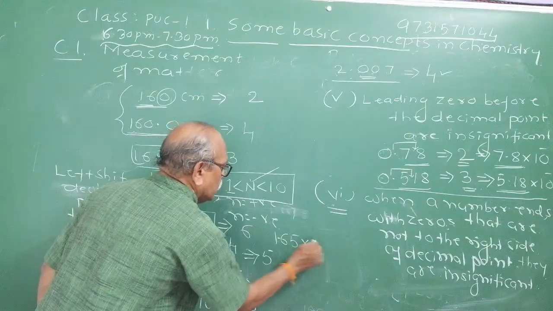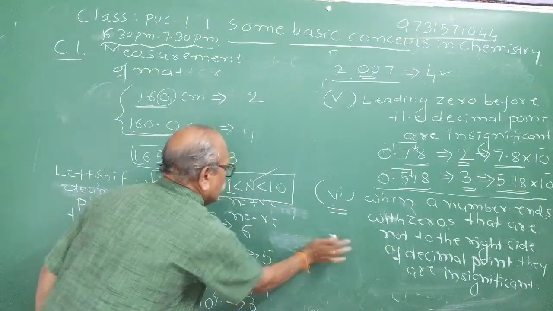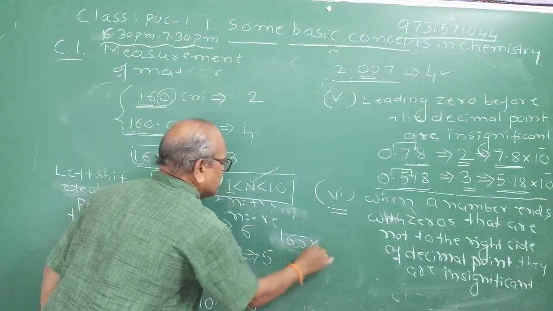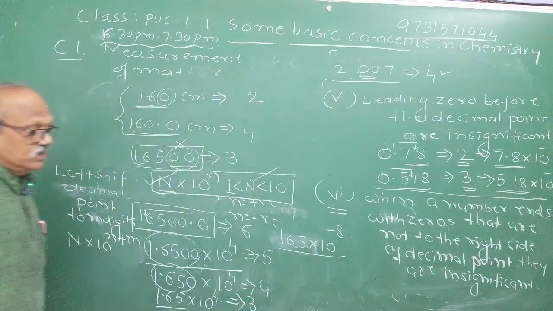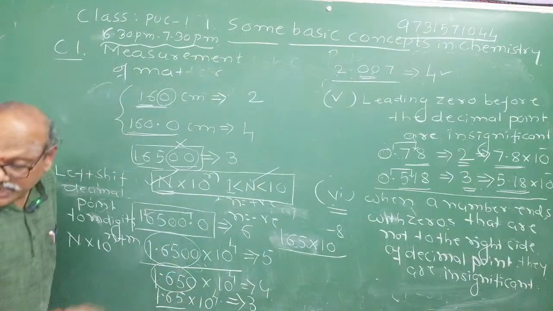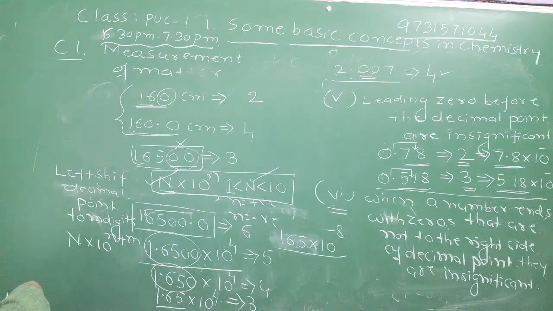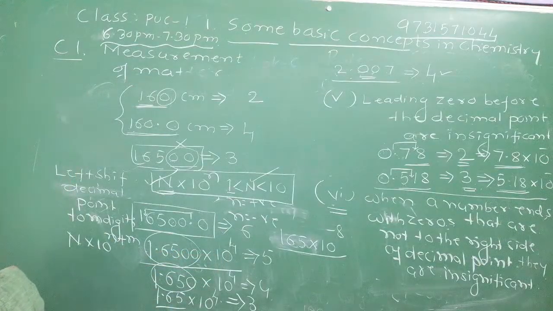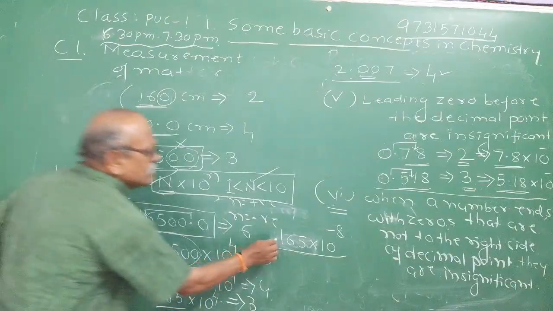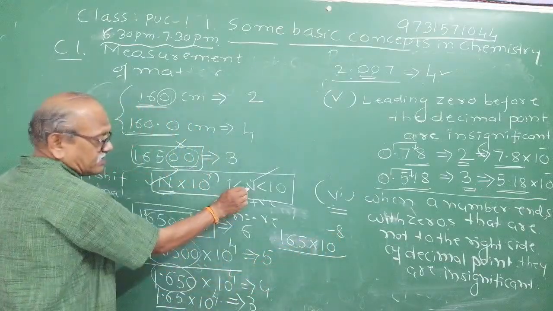So suppose I give you 165 into 10 raised to minus 8. Is it in the scientific notation? It is not in the scientific notation. Try to understand. I am explaining the same. See, 165 into 10 raised to minus 8. Is it in the scientific notation?